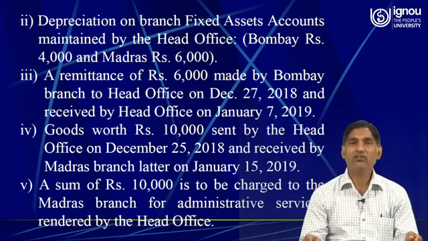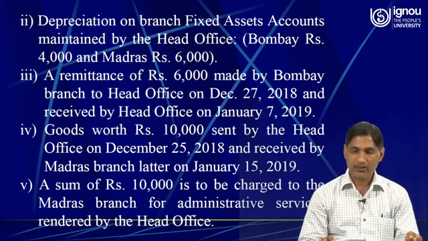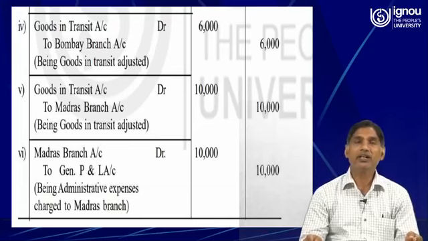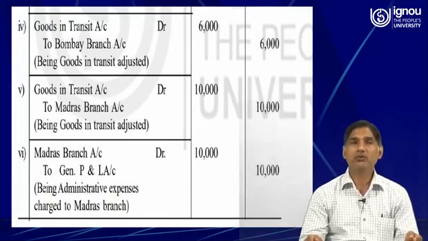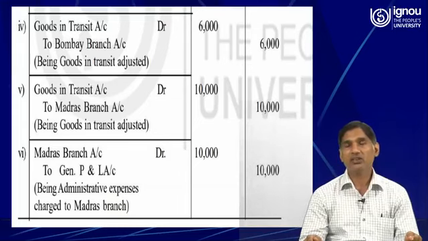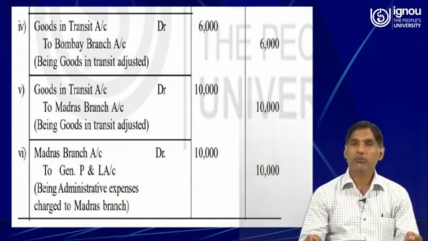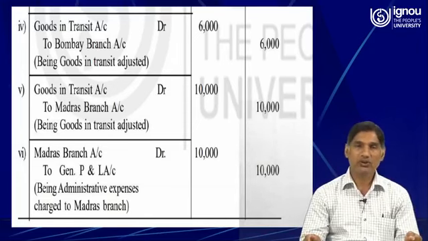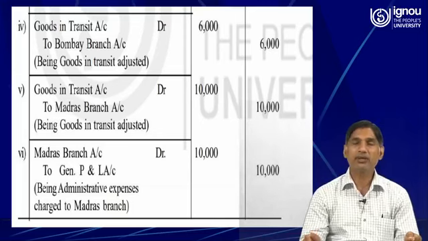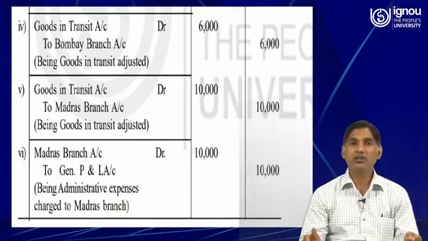So when the head office renders any sort of services to any branch, then that particular branch will be debited and that amount will be transferred to the profit and loss account, because all the expenses and losses, revenues and income balances need to be transferred to the profit and loss account in order to close the balance. So here the amount of rupees 10,000 on account of administrative expenses spent by the head office will be debited to the Madras branch.